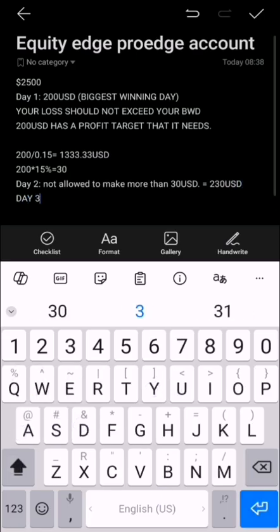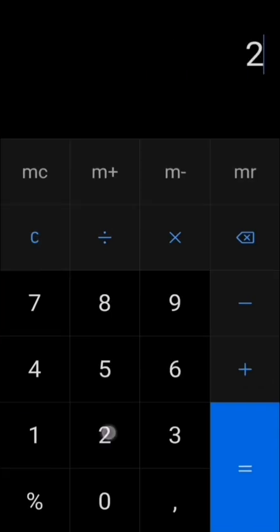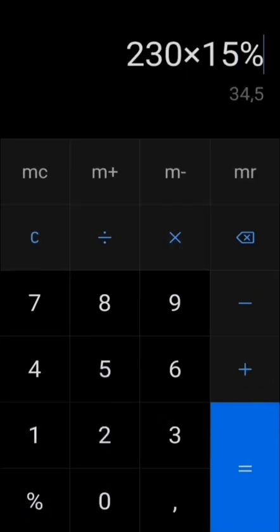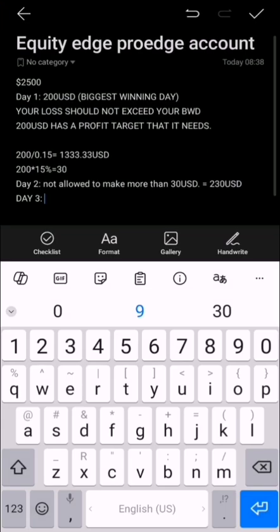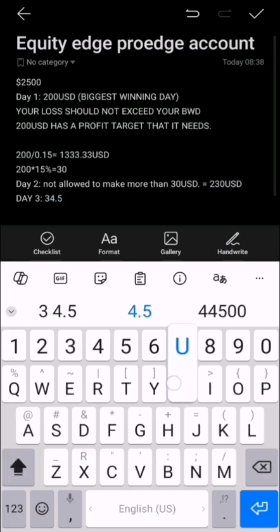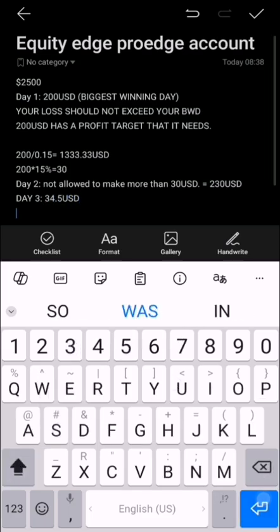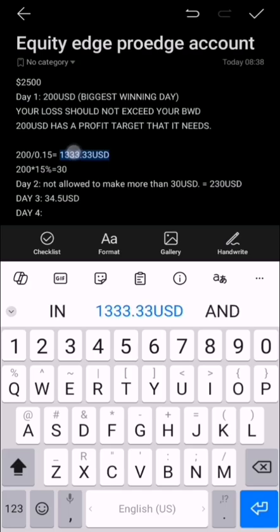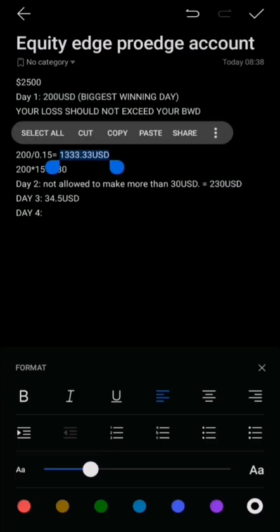Now we have day three. On day three, you have 230 net profit, so it's 230 times 15%. Now your maximum target for this day is that you should not make more than 34.5 USD. You're going to repeat this process until you reach your profit target, which is this.